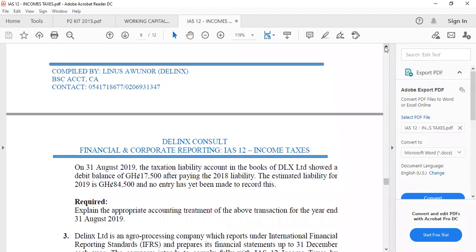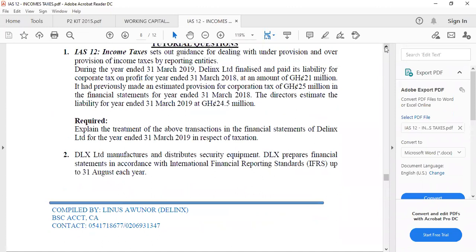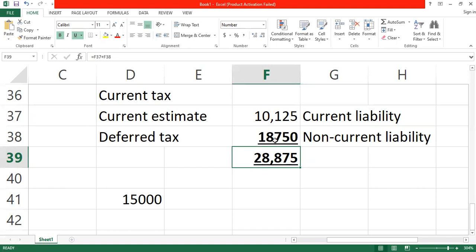What about the P&L? How are we treating it? The P&L, we send a total there. This one, we add the deferred tax to the current tax, going to be the 28,875. Okay, thank you. Are you okay? Yes, thank you.